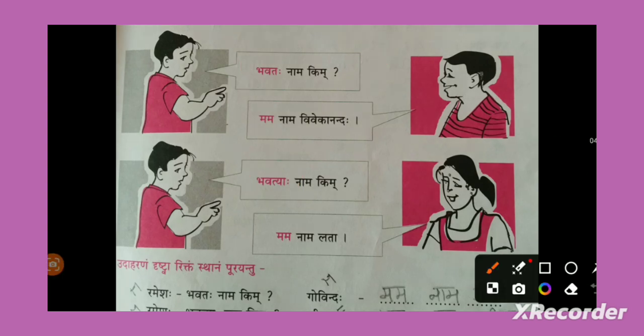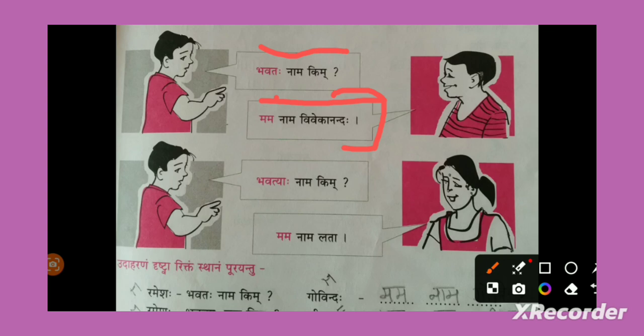Now he is asking like bhavataha nama kim? So what that male person will reply? He will tell his name. My name is Vivekananda. Mama nama Vivekanandaha. Here he is not writing Vivekananda. Just note this point. Vivekanandaha. You need to end it properly in Sanskrit.